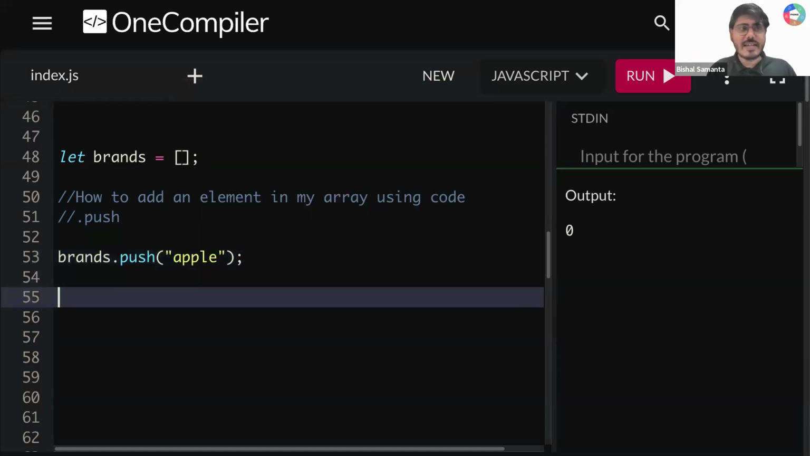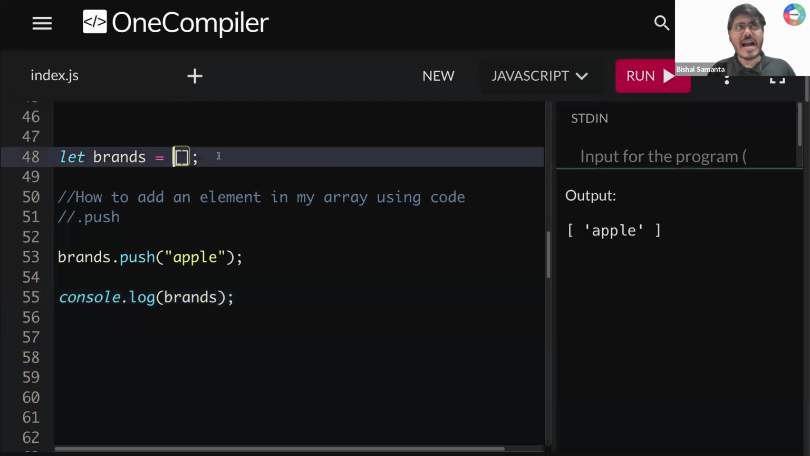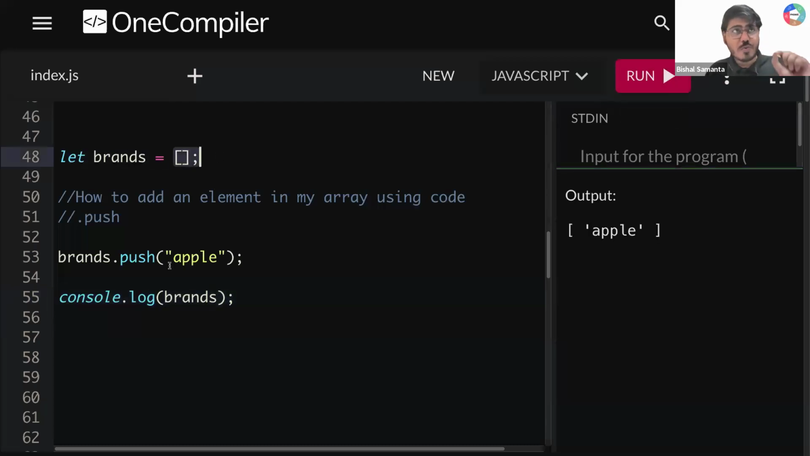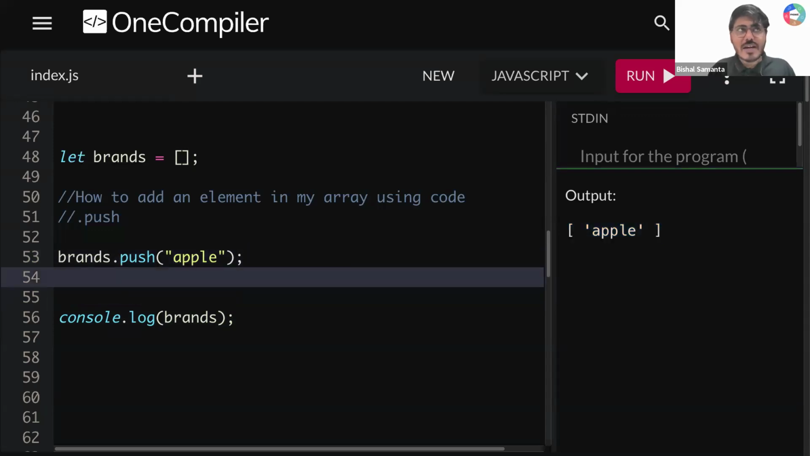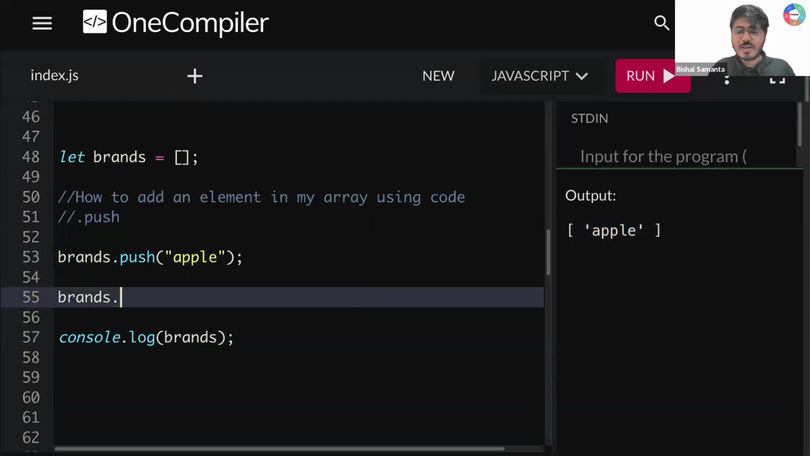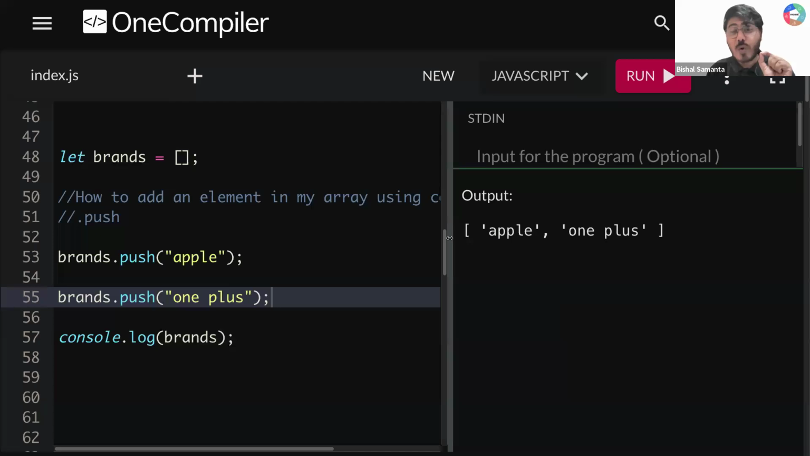Okay, so now if I write console.log(brands), let's see what output we are getting. Previously we had an empty array, but wow, we used this push method and pushed this element apple inside this array. Now it becomes this array. Understood, all of you guys? Okay, I want to add one more element. So I write brands.push and inside that, let's say I write OnePlus. Now if I run this, you can see, wow, I'm getting apple and then OnePlus, right?